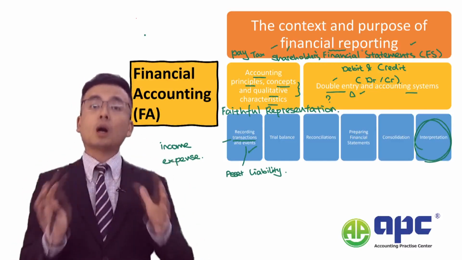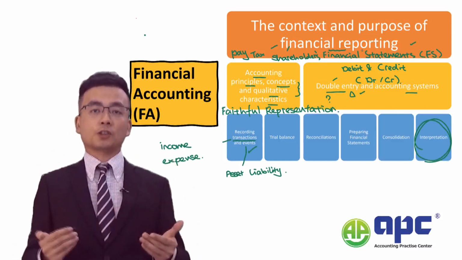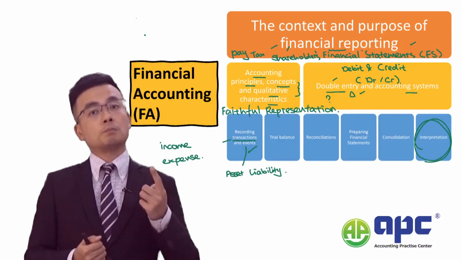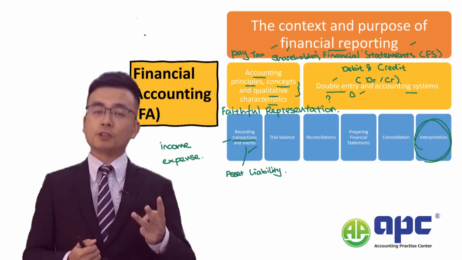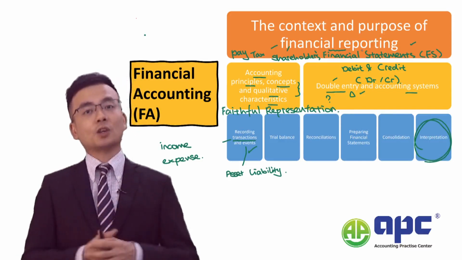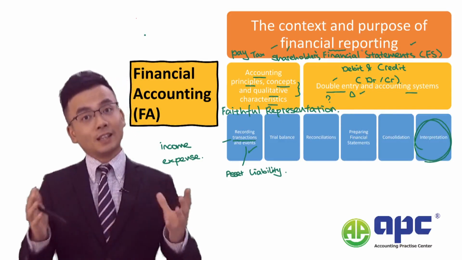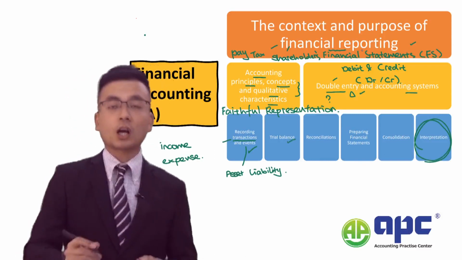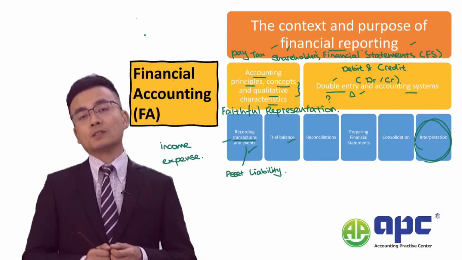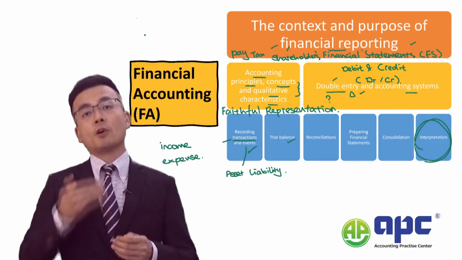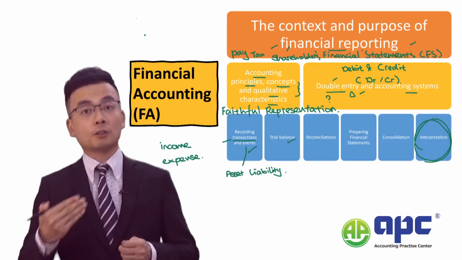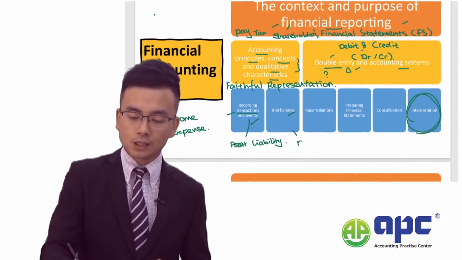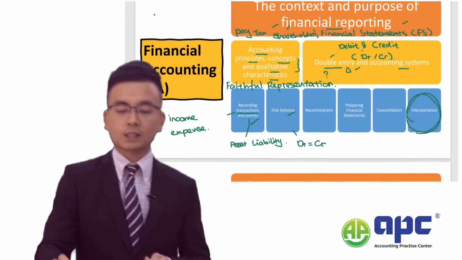So we will learn quite a lot of things here. For example, how we're going to be recording the inventory, property, plant, equipment, provisions, liabilities, and so on. The next area after this will be to prepare a trial balance. A trial balance simply means before we finally prepare the financial statement, we have to ensure all the debit side will be equal to the credit side.